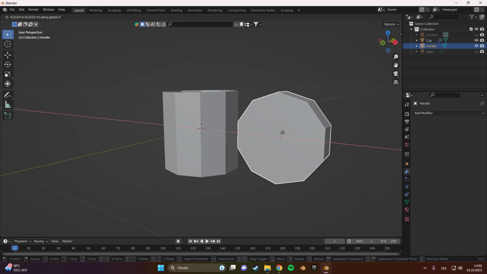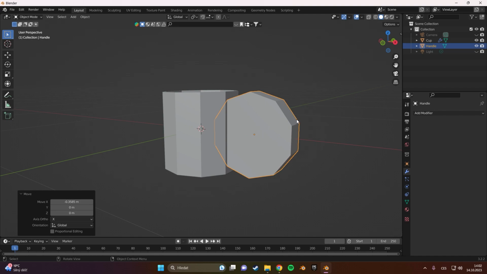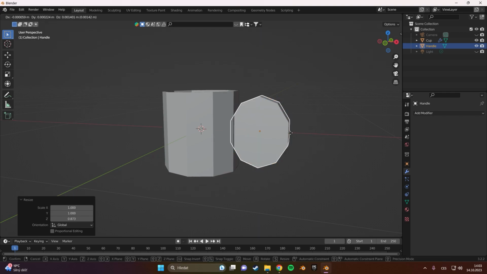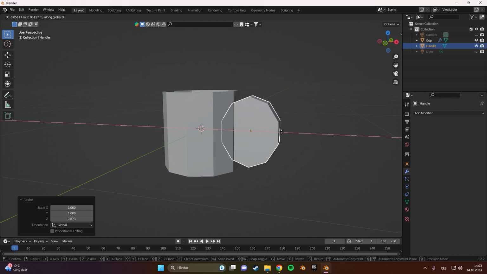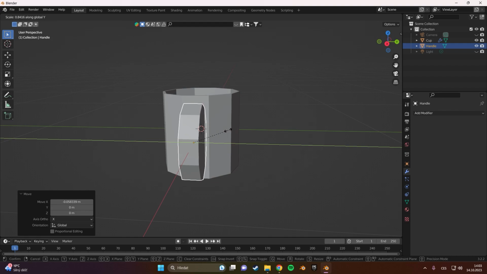Grab it by pressing G and move it on the X axis. Scale it on the X axis by pressing S and X, and S and Y, something like this. G, X, move it. Scale it on the Y axis as well,